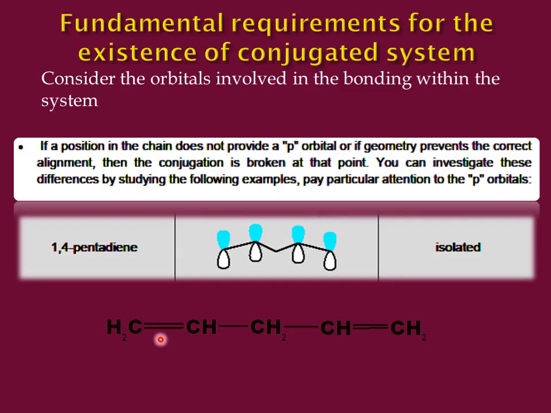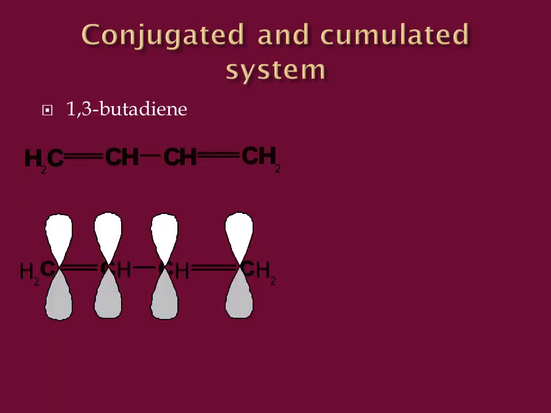Students, let us study what a cumulated system is and compare it with the conjugated system. The example of a conjugated system is 1,3-butadiene. This is the structure of 1,3-butadiene, and these are the p orbitals. You can see alternating double bond, single bond and double bond. So it is a conjugated system in which the p orbitals are aligned in such a manner that they extend throughout the system. That is why it is called a conjugated system.